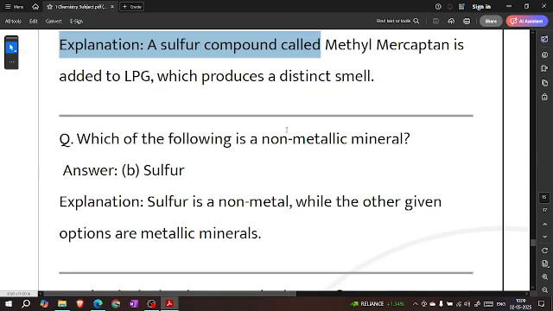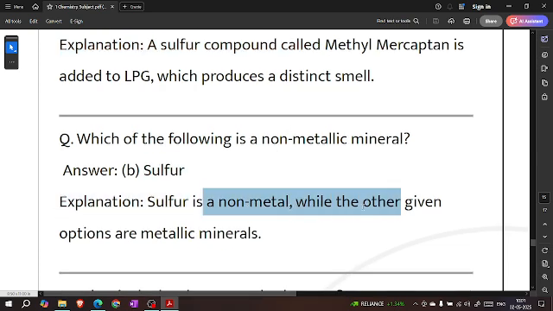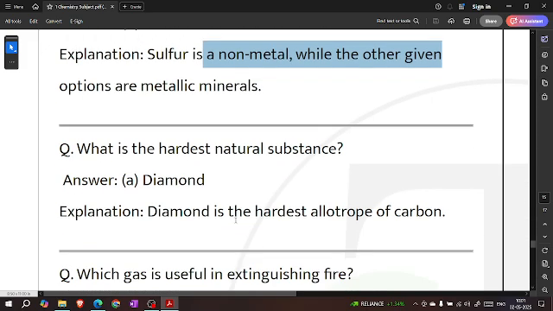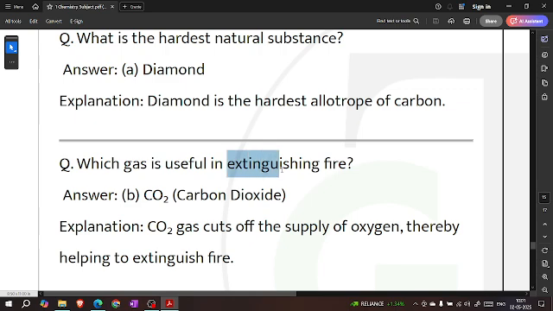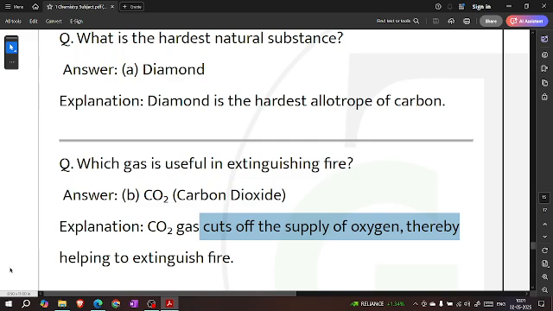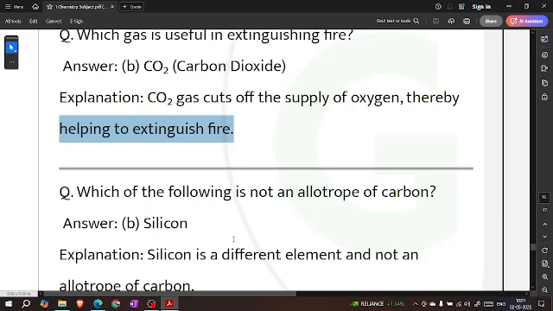Which of the following is a non-metallic mineral? Sulfur. Sulfur is non-metallic while the other given options are metallic minerals. What is the hardest natural substance? Diamond. Diamond is the hardest allotrope of carbon. Which gas is used in extinguishing fire? CO2. CO2 gas cuts off the supply of oxygen, thereby helping to extinguish fire.